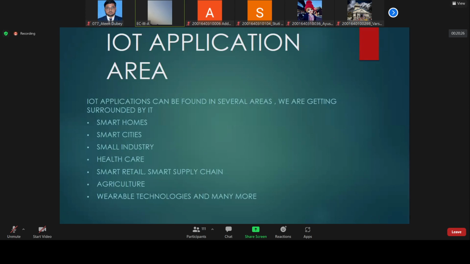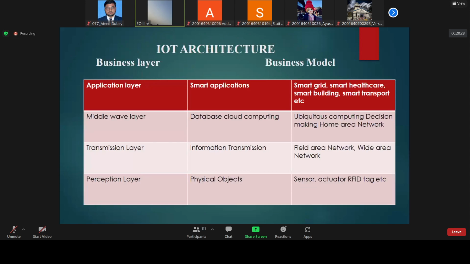Now we are moving towards the next slide. This is just for your knowledge: IoT architecture basically consists of 5 layers. I have not included the business layer here, because it is an optional layer. If we want to make a system for a business purpose, then the business layer can be involved. So let's start from the perception layer.